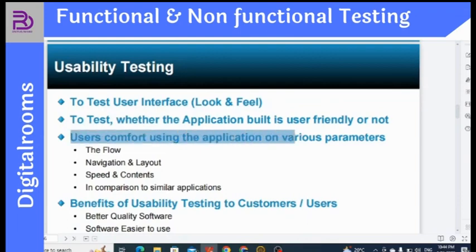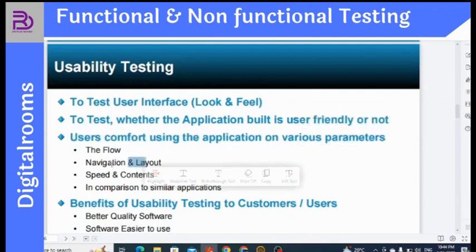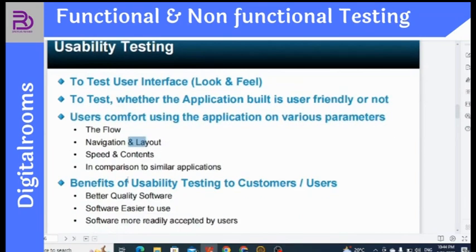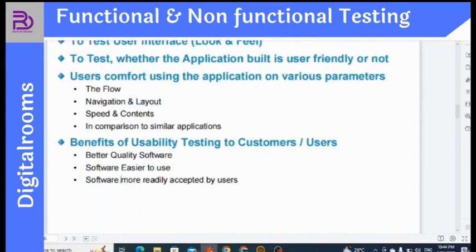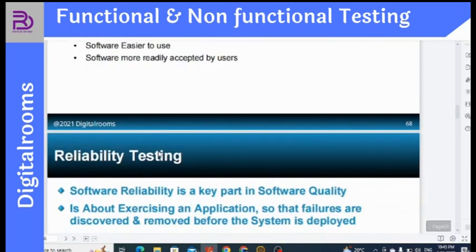Users' comfort using the application on various parameters like the flow, as I discussed, navigation, speed, and in comparison to similar applications. The benefit of usability testing to the customer or user is better quality software, software that is easier to use, and software more readily accepted by the user.